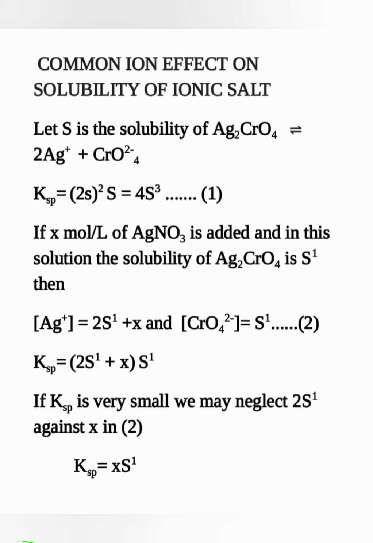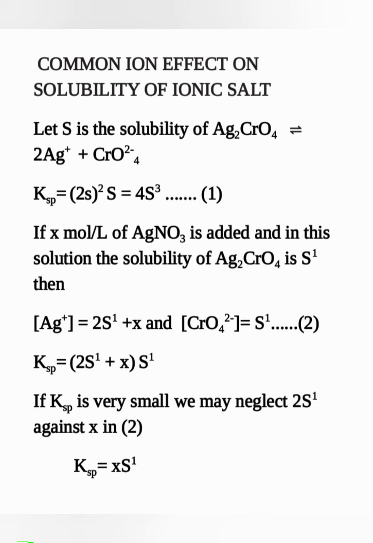The solubility product of this reaction in terms of S, the solubility, we can write as (2S) squared into S, which is equal to 4S cubed. If X mole per liter of AgNO3 is added to the same solution, AgNO3 has the same common ion, the silver ion itself, and the solubility of the new solution is S dash.